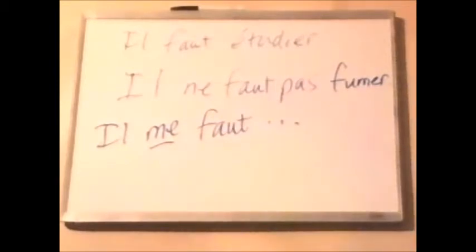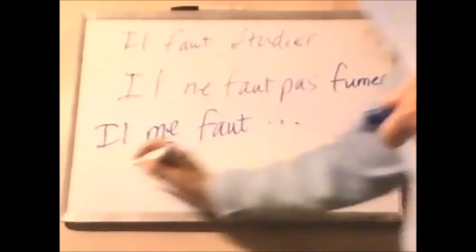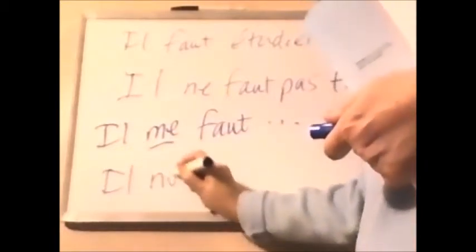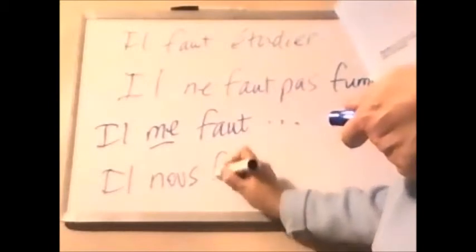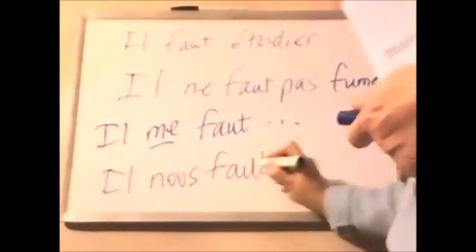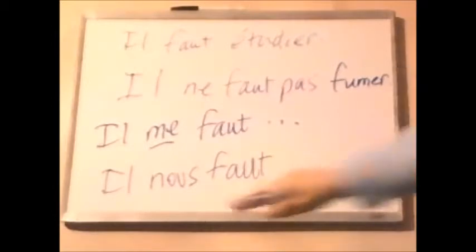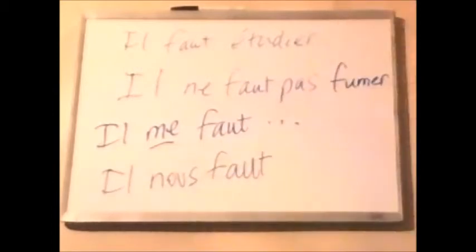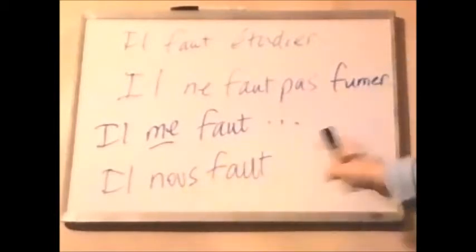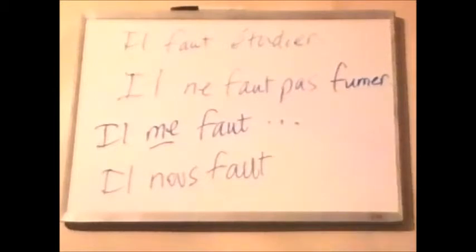Or we can use nous or any of those that refer to people as well. It's necessary for all of us to study. We must study. Il nous faut étudier. Okay, so be aware, read through your book there, be aware that you can use these object pronouns to stress that I'm talking about me that must do these things, or you, that wasn't up there, but we must do these things, or vous, for you must do these things.